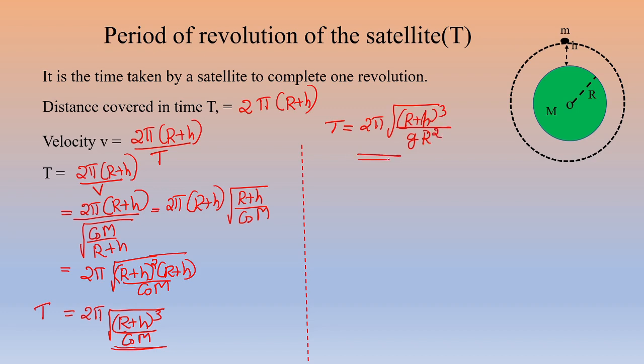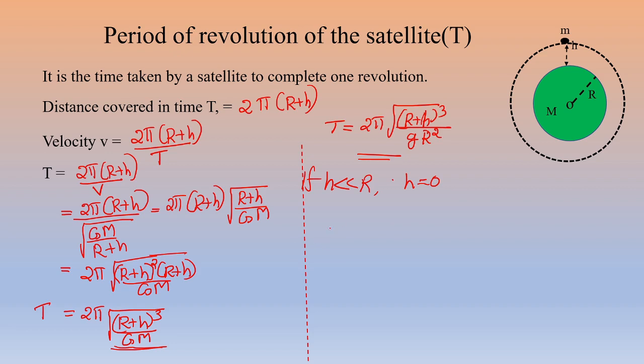Now, this is another expression for the time period of rotation, the period of revolution of the satellite. If a body is revolving around the earth very close to the surface of the earth, that means it is moving with the first cosmic velocity, then in that case if h is very less than r, we can substitute h is equal to 0 in the above expressions.